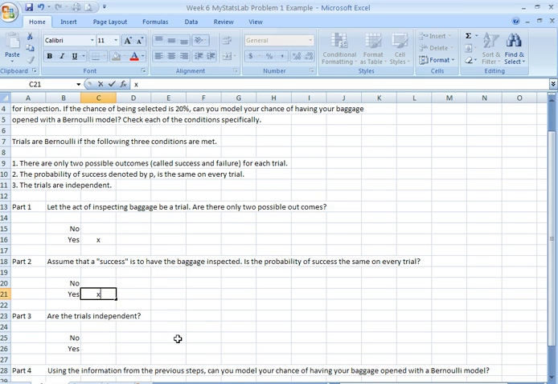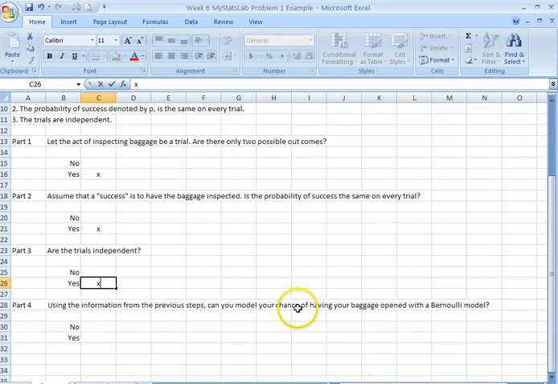Part 3. Are the trials independent? Well, let's think about that. The baggage goes through, the computer selects 1 in 5 to be inspected. Once it picks 1, it goes back to the same thing, 1 in 5. So the fact that the last baggage was picked for selection has nothing to do with the rest. So each one of these trials is independent. It's going to be a 1 in 5 shot. So part 3, are the trials independent? Yes, they are. And that leads us to the last part.